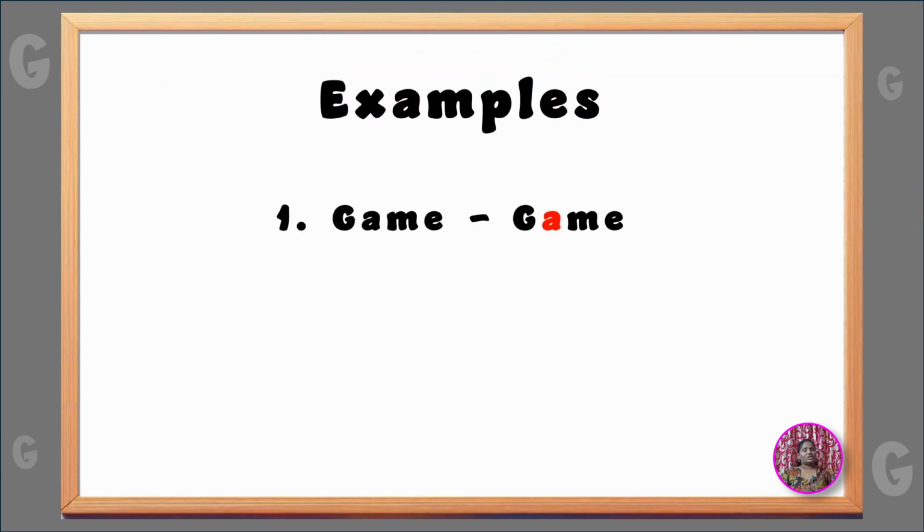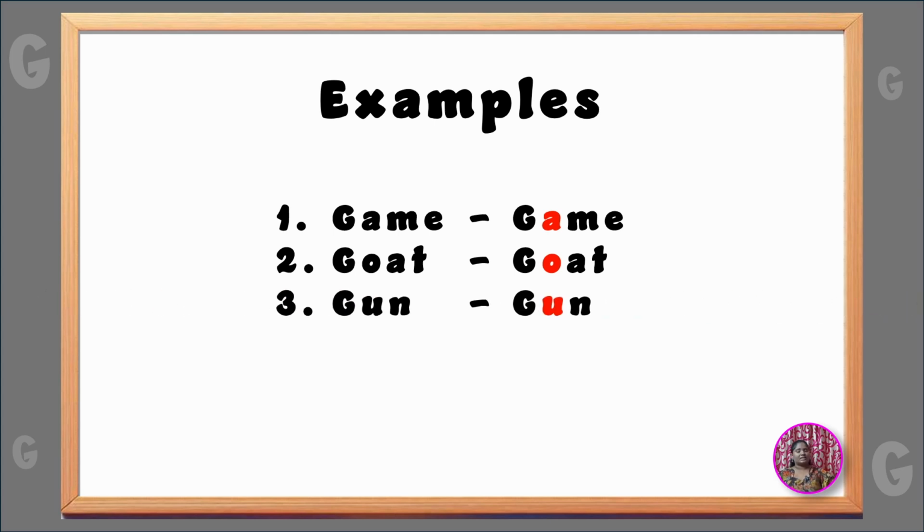Game. The letter G is followed by A in this word. So we pronounce it as game. Goat. In this word, the letter G is followed by letter O. So we are using G sound. Gun. In this word, the letter G is followed by U. So we are using the sound of G. Great. The letter G is followed by R, which is a consonant. So we pronounce it as G.